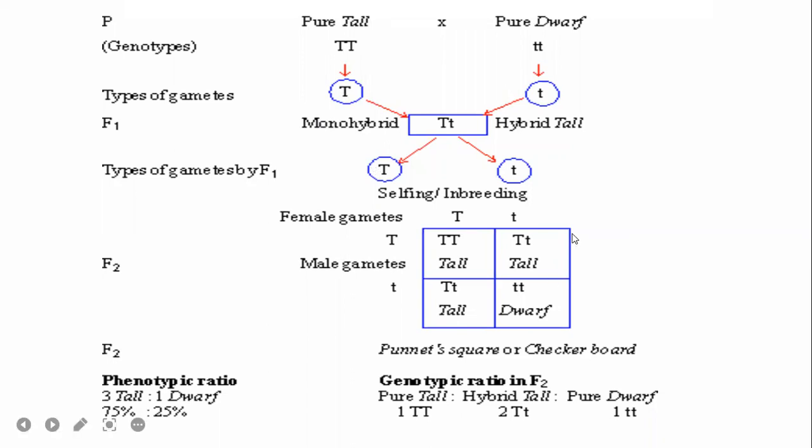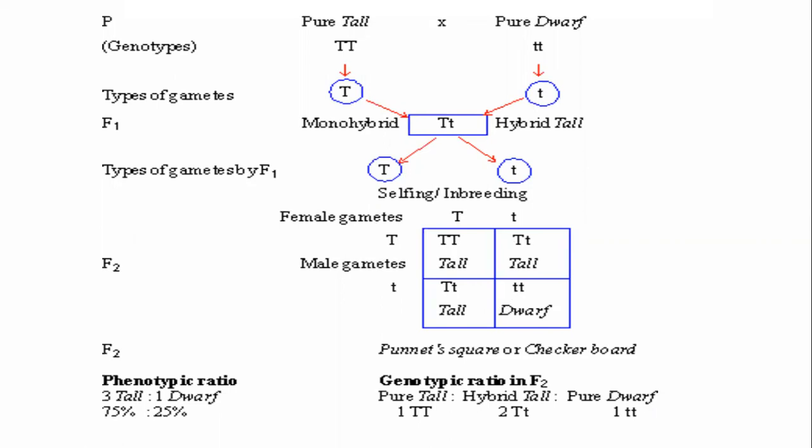Second thing, he crossed the F1 generation plants. He selected two plants from the F1, one male and one female, and crossed them. Look at that. This square is actually called what? Punnett square.